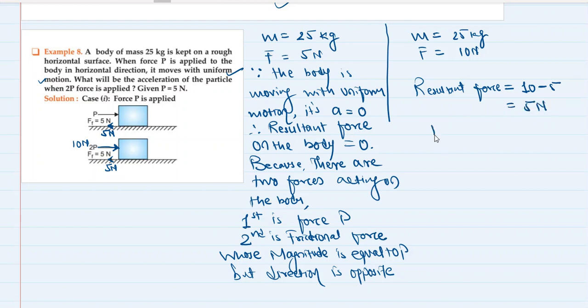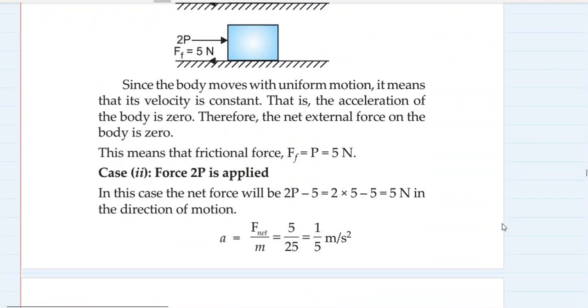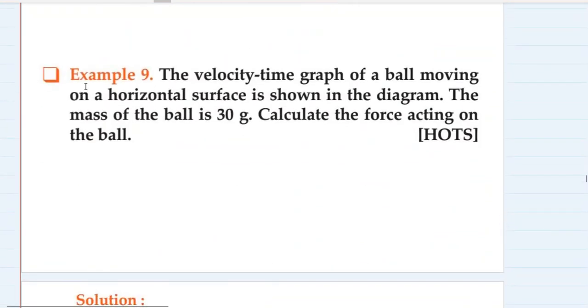So what is the acceleration now? Force is equal to mass into acceleration. 5 is equal to 25 into a. So 5 upon 25 is equal to a. So a is equal to 1 by 5, which is 0.2 meter per second square. So now if we double our force, the body will move with an acceleration of 0.2 meter per second square. Clear? Perfect.